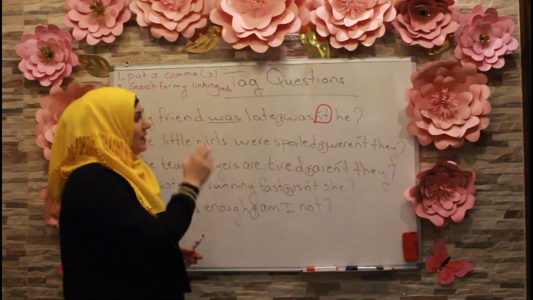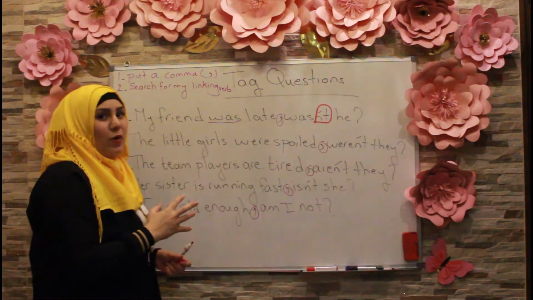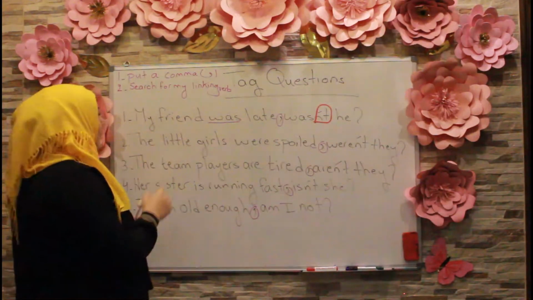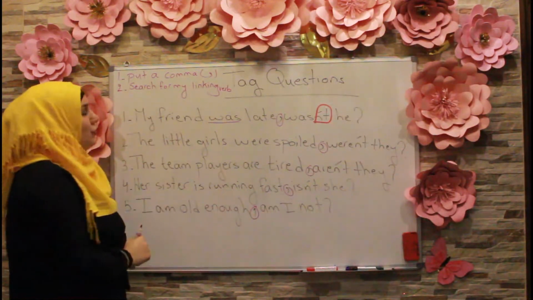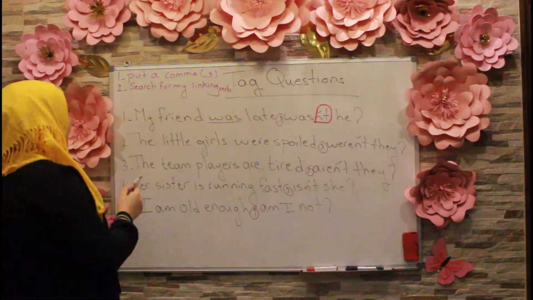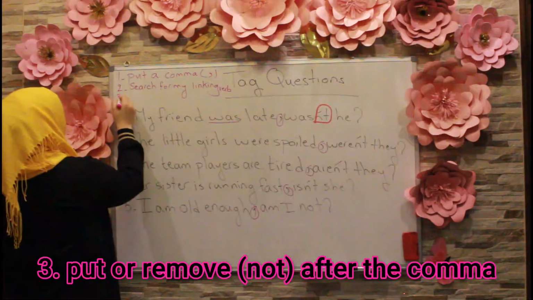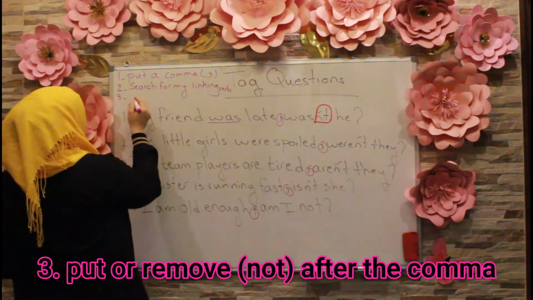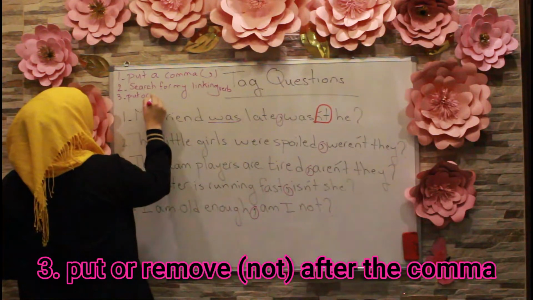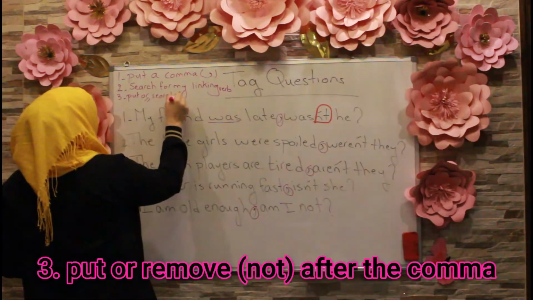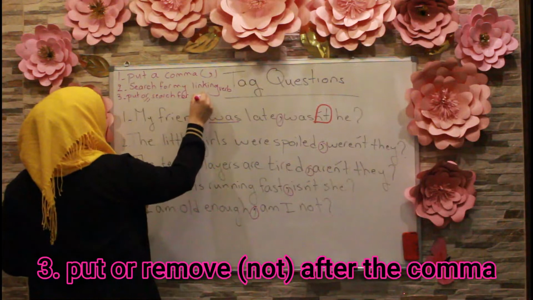Now let's see if this is something in common between all the sentences, okay? So I have number one to put a comma, number two I have to search for my linking verb, number three I have to put or search for not.